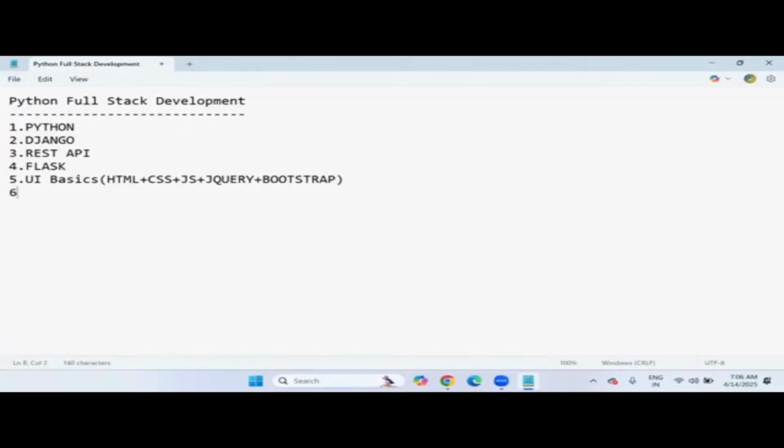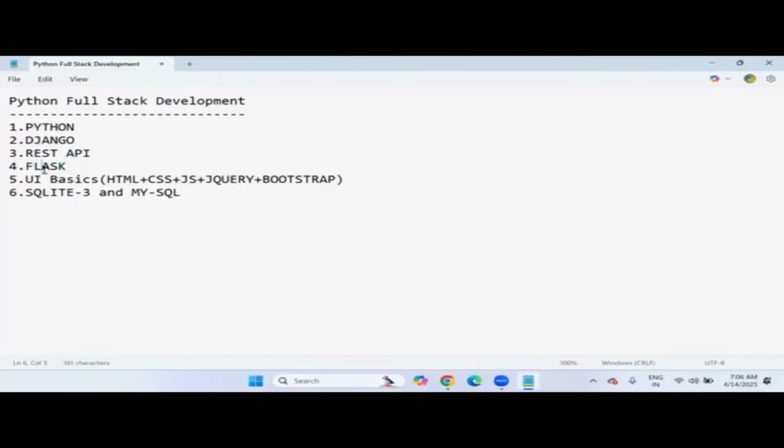Okay. Then along with UI designing or UI basics, you must and should have database knowledge. So in full stack development, we are going to cover SQLite 3 and MySQL. These are the database tools. So observe carefully. These are the main subjects which I'm going to cover in full stack development. Okay. One language, that is Python, and a total of 3 frameworks: Django, REST API, Flask. These are web application development frameworks.